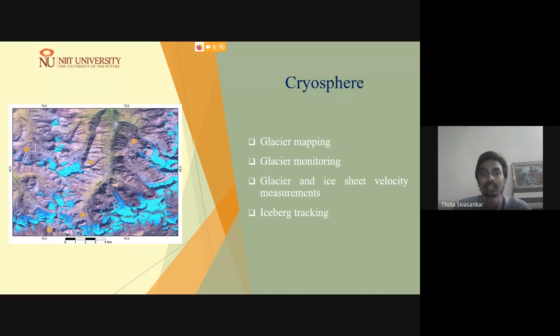So for the cryosphere related studies, one may address glacier mapping, glacier monitoring, and the movements of glaciers. Glacier and ice sheet velocity measurements can be done, and the directions also analyzed. Further, iceberg tracking can be done using synthetic aperture radar data.